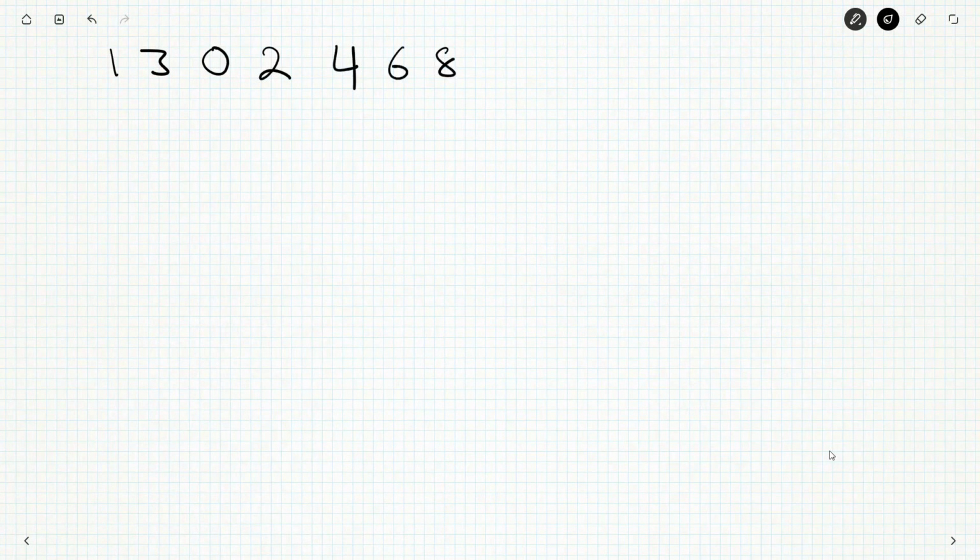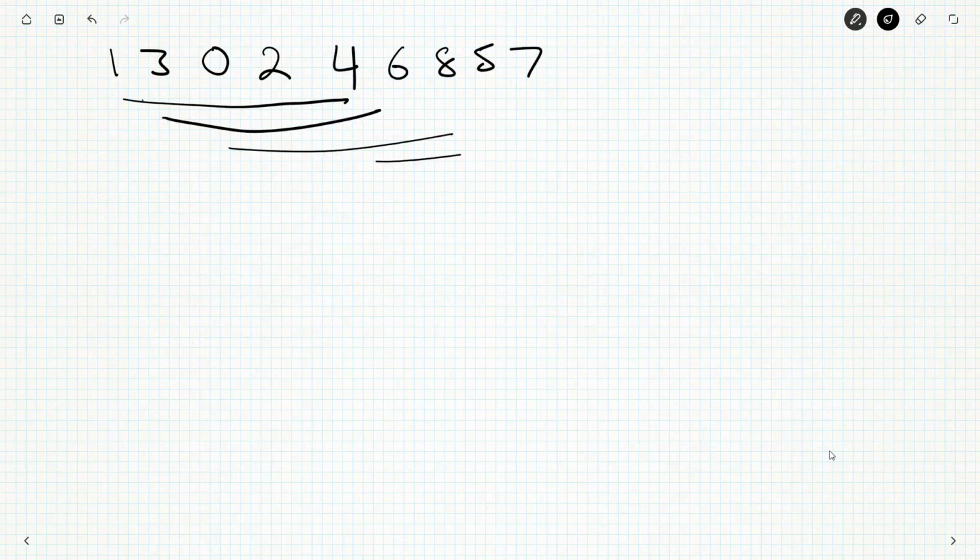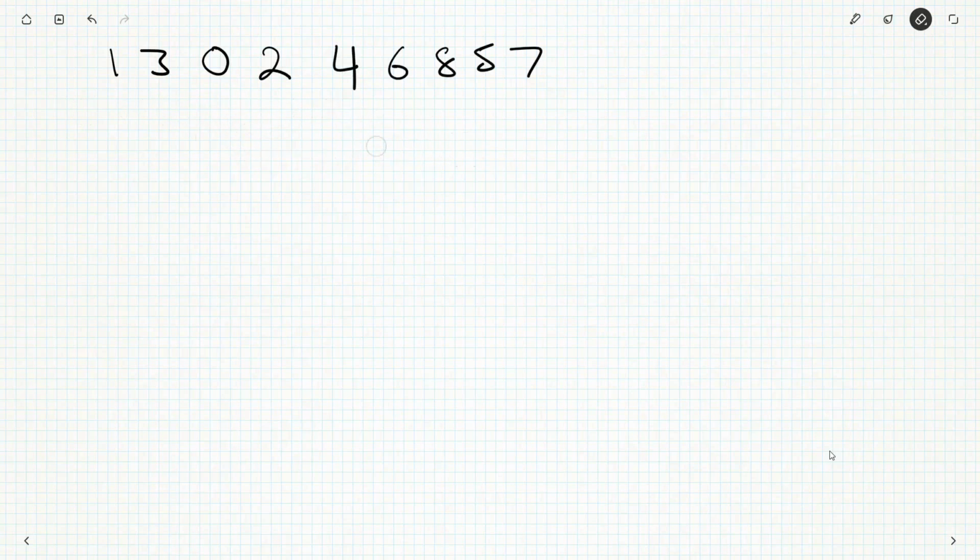So 6, 8, 5, 7. Is this a Moffett number? Divisible by 5, and therefore all the other ones are divisible by 5. So the question is, now, is this also divisible by 7? And so 1, 3, 2, 4, that's 10. Plus 6 is 16. Plus 8 is 24. This is not a Moffett number.